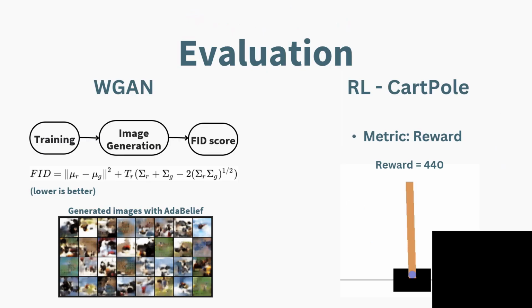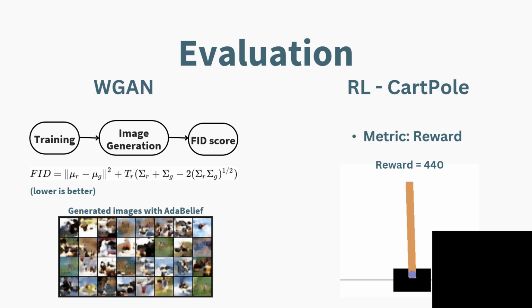I also trained WGANs using AdaBelief and Adam optimizers and compared their generated images for quality and diversity using FID scores, which was found to be quite similar in both the cases. This tells us that AdaBelief can also be used for generative tasks as it provides training stability for the model.